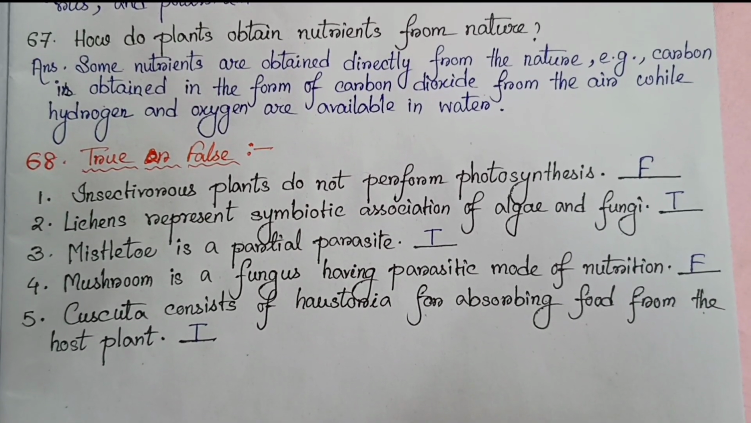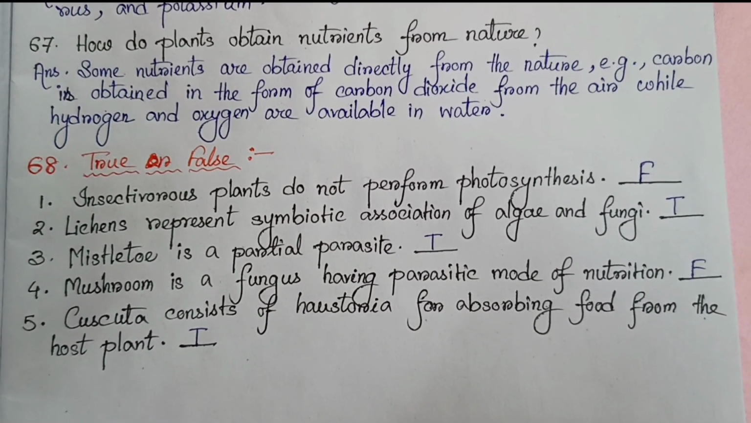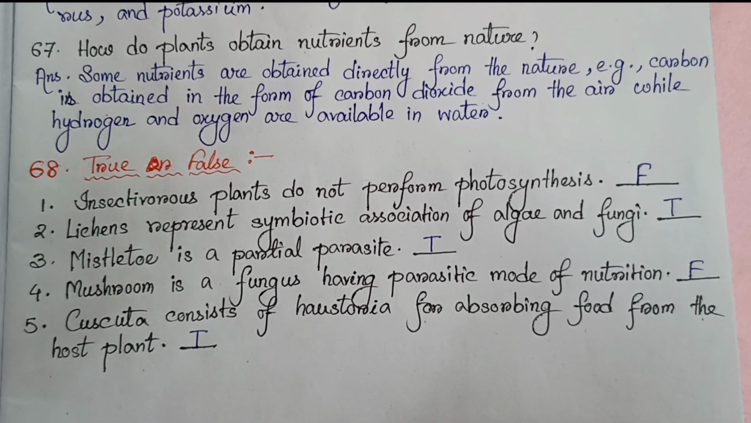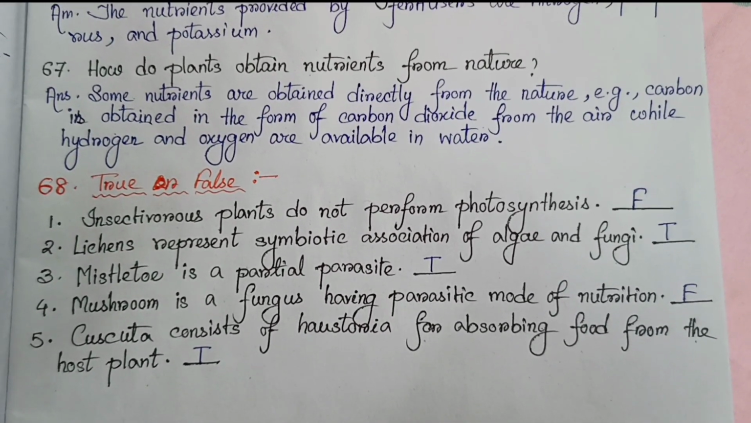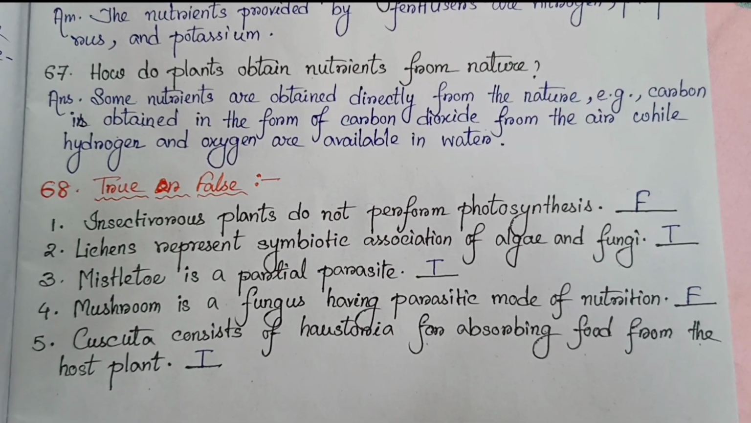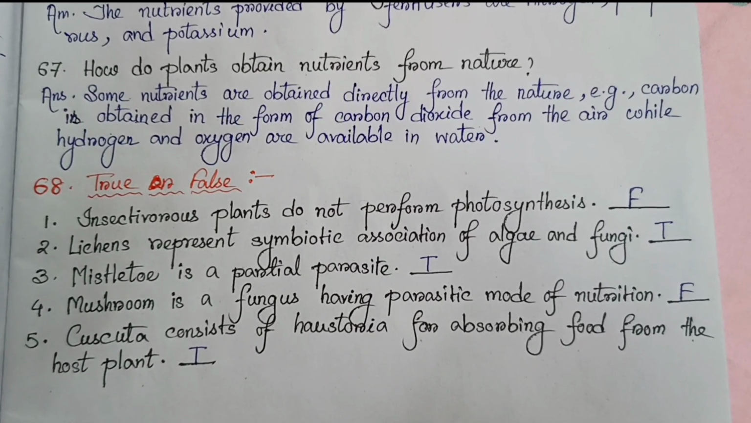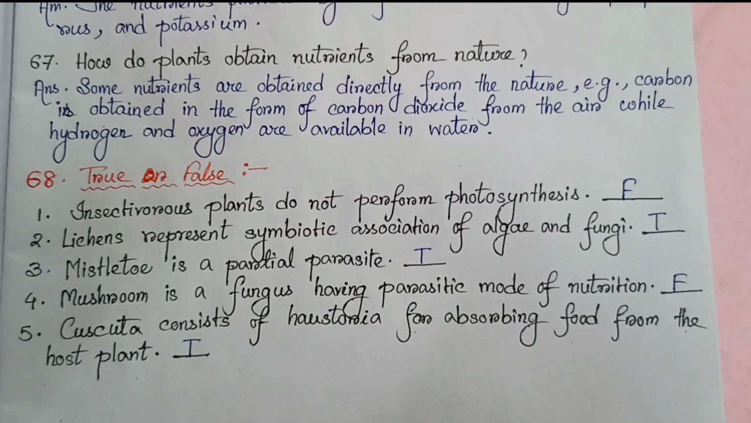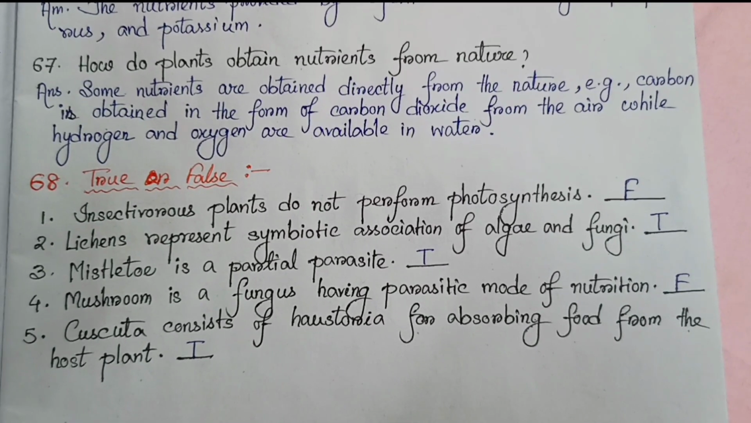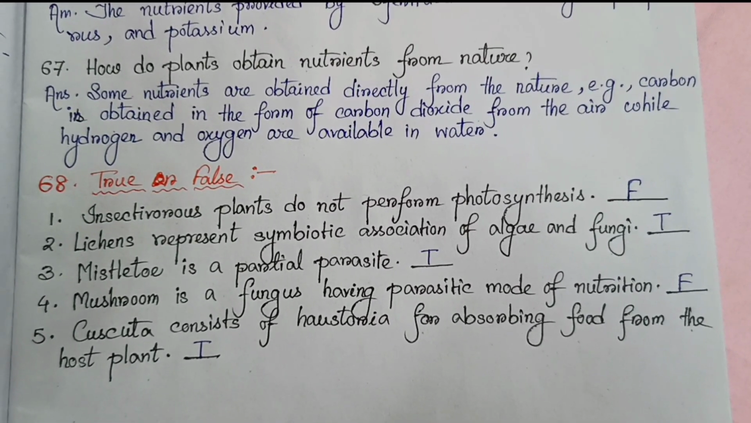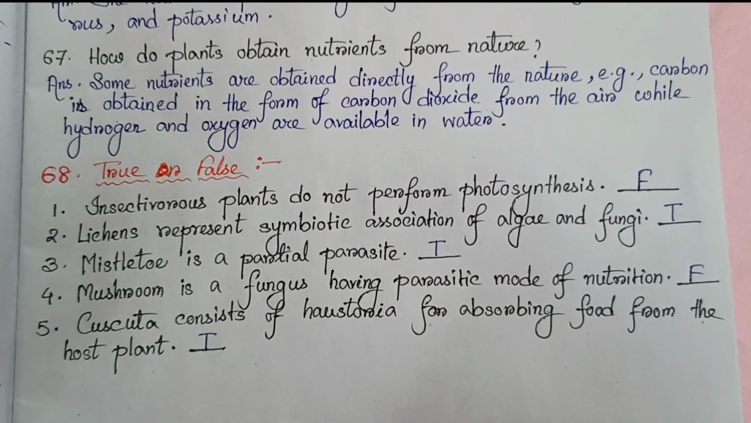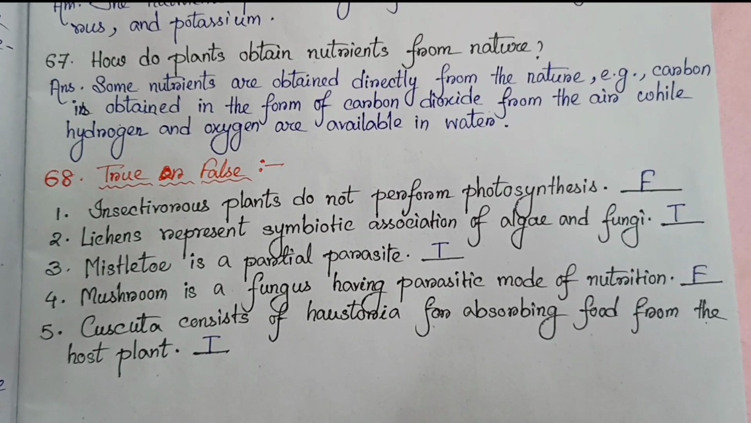Number 68. True or false? Number 1. Insectivorous plants do not perform photosynthesis. False. Number 2. Lichens represent symbiotic association of algae and fungi. True. Number 3. Mistletoe is a partial parasite. True. Number 4. Mushroom is a fungus having parasitic mode of nutrition. False. Number 5. Cuscuta consists of haustoria for absorbing food from the host plants. True.